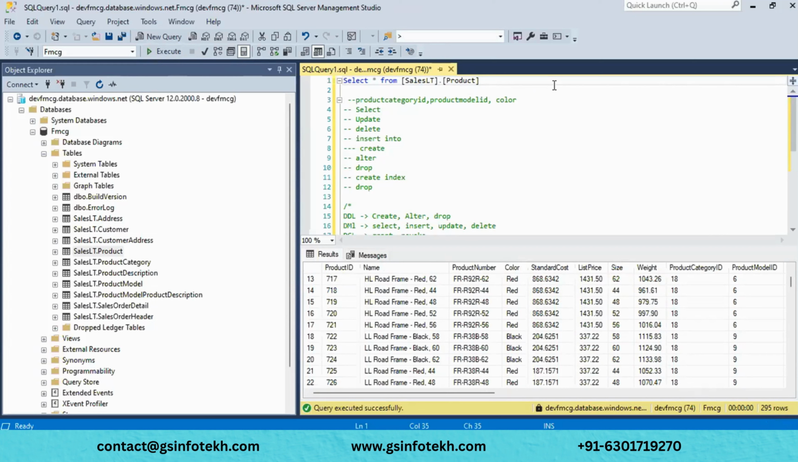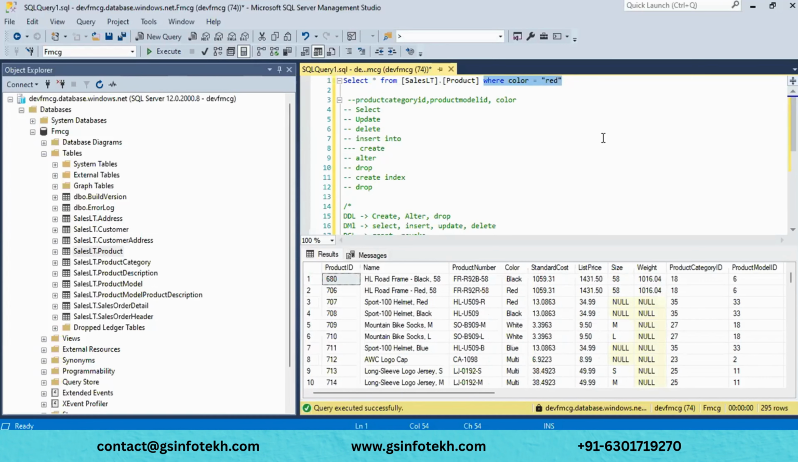For example, here I am having 295 records. In that, I want to filter only wherever the color is red. I want to filter only that data. For that, we will use where color equals to red. We just put a WHERE clause, and what this WHERE clause will do is select all the fields from this table where the color is red. Wherever it finds the color as red, only that data will be filtered.